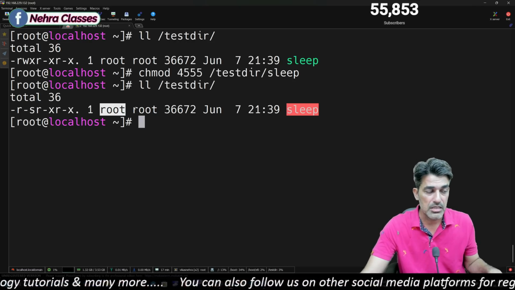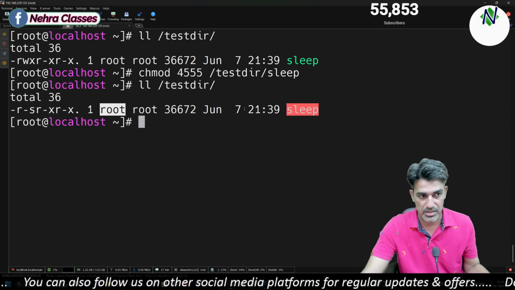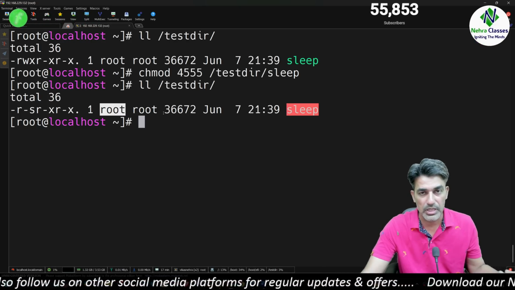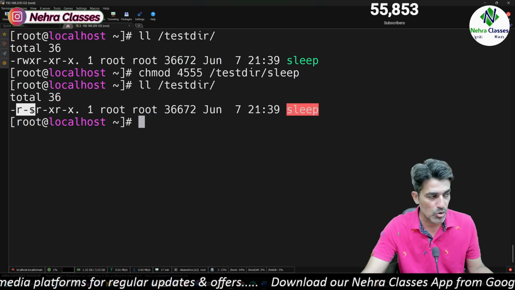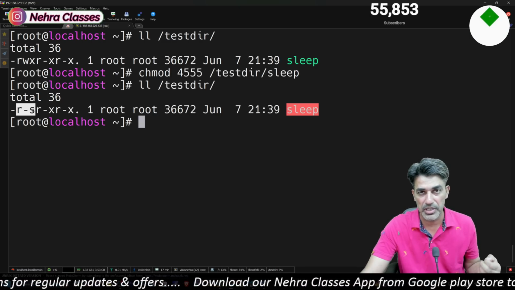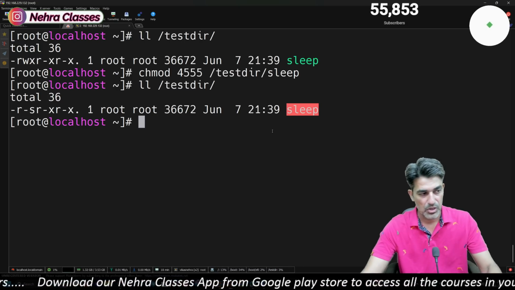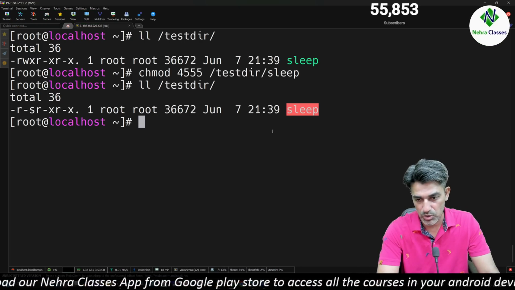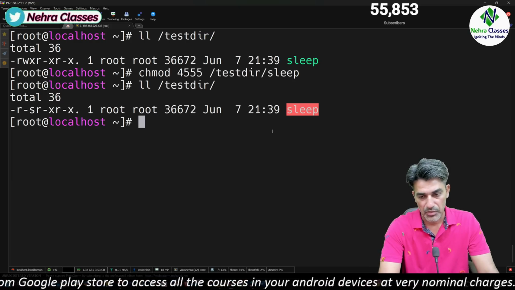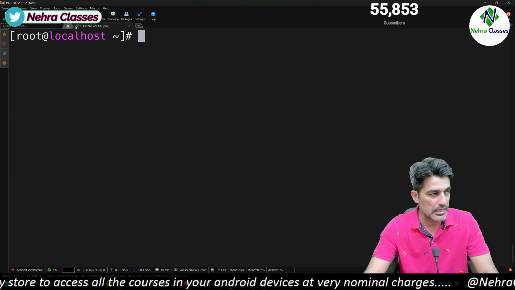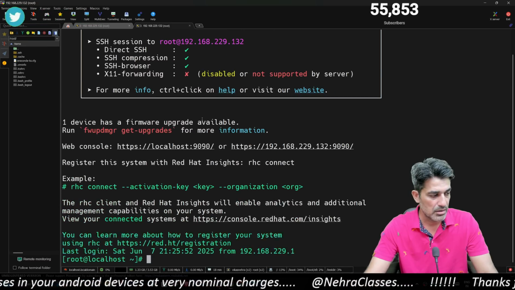But since we have already enabled the nosuid option on this file system, it should not show the ID of the root user. It should behave normally. That means there is no meaning of having the suid bit here if nosuid is enabled on the file system. So let's try to execute this binary file from a normal user account. But before that, I would like to create another duplicate session where I can check it.